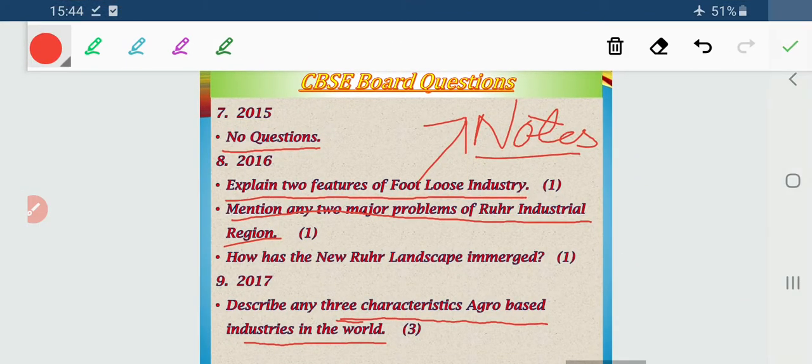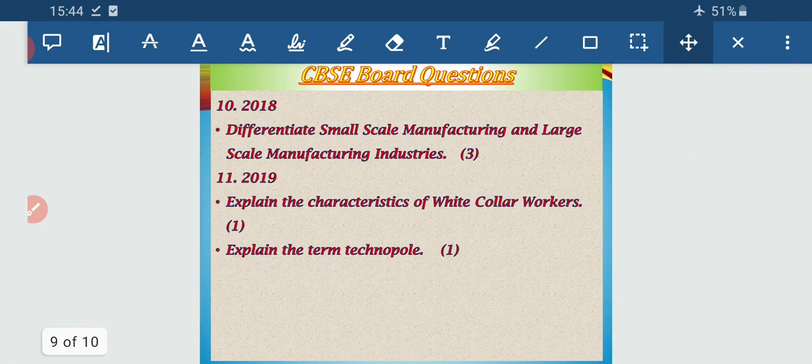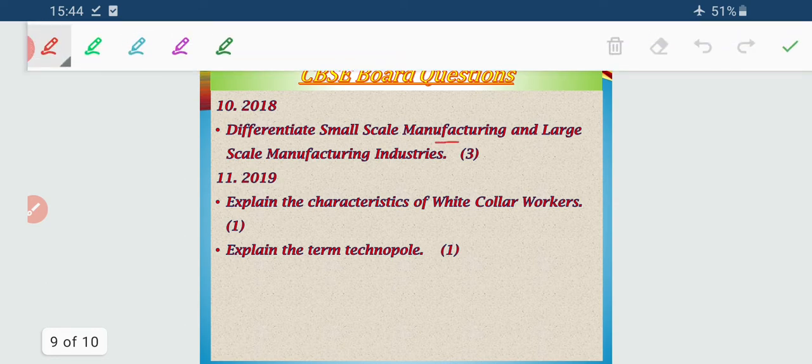Now next question is related to 2018. Differentiate between small scale manufacturing and large scale manufacturing. It's just a repetition question of the previous years. 2019. Explain the characteristics of white collar workers. It's a 1 mark question only.